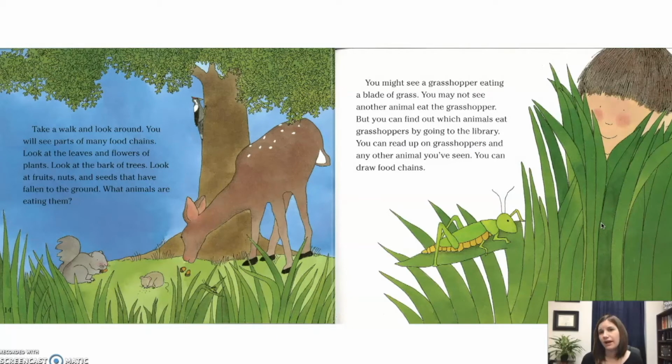You might see a grasshopper eating a blade of grass. You might not see another animal eating the grasshopper. But you can find out which animals eat grasshoppers by going to the library. You can read up on grasshoppers and any other animal you've seen. You can draw food chains.